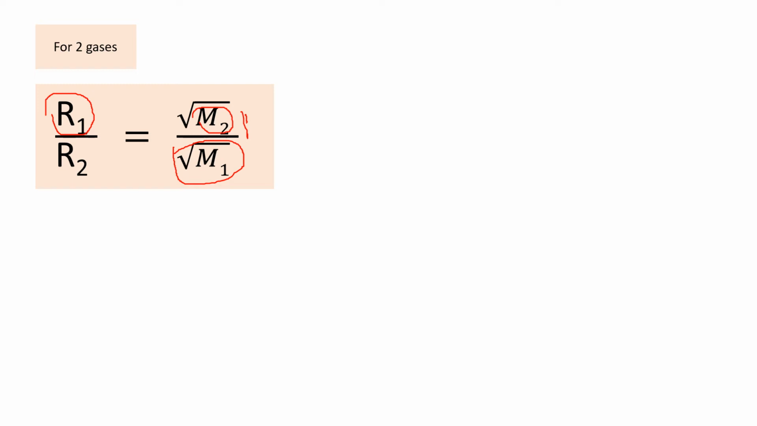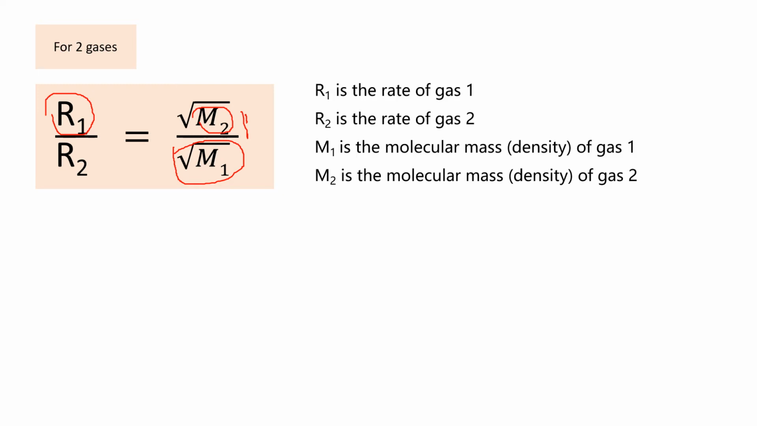So it's still the same thing. Alright? Good. So R1 is the rate of gas 1, R2 is the rate of gas 2, then M1 is the molecular mass or density of gas 1, M2 is the molecular mass or density of gas 2. So when we are talking about density, we just change this M to P or the rho sign like this, alright? Very good.